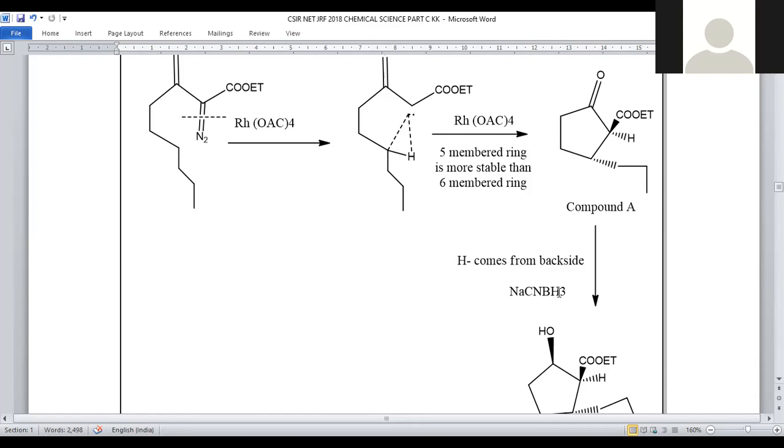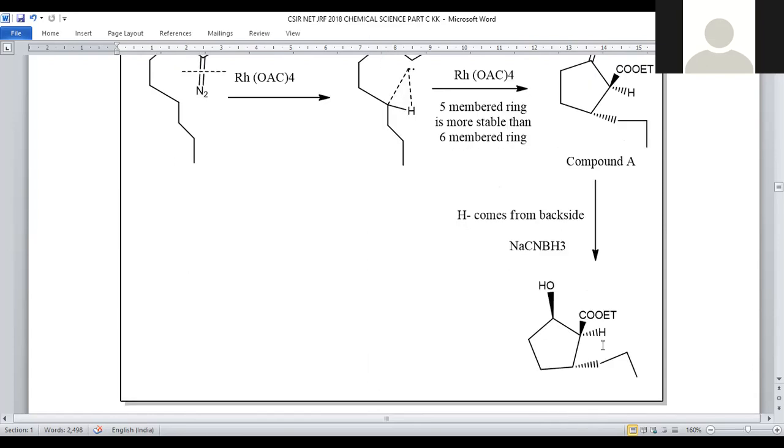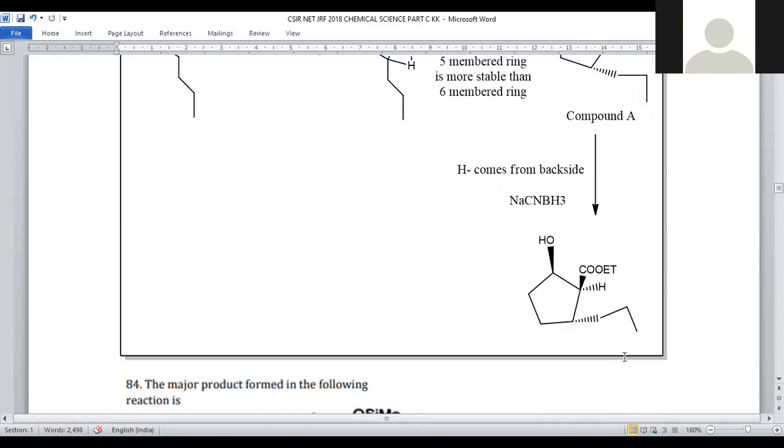Hence, this sodium cyanoborohydride will supply hydrogen from the back end. When hydrogen comes from the back, this OH is coming towards the viewer. That's the reason why OH and COOEt are towards the viewer, and this alkyl group is already there away from the viewer. This is about the compound B.